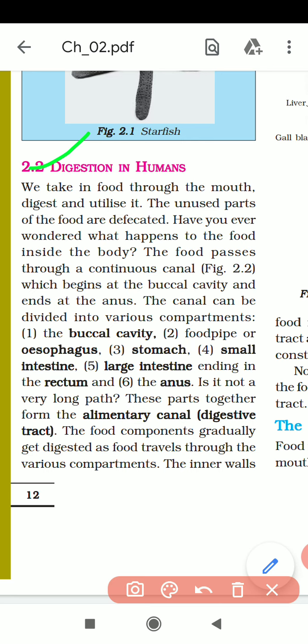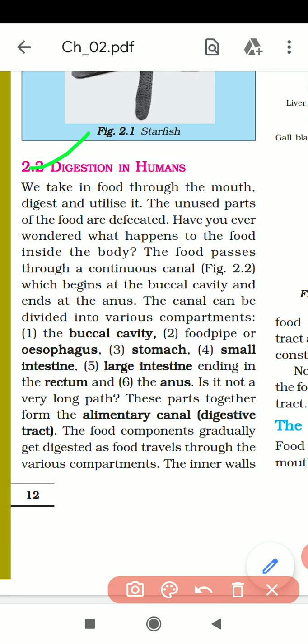Already I told you digestion means to convert the complex substance into simpler substance, or to break the complex food into simpler food; this is known as the digestion process. Now we'll discuss digestion in humans. We take in food through the mouth and digest and utilize it. The unused part of the food is defecated.